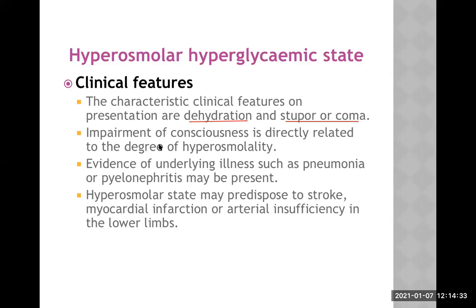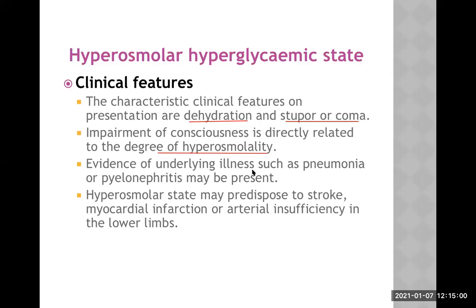Impairment of consciousness is directly related to the degree of hyperosmolality. Now, there are 2 causes of stupor or coma here. One is severe dehydration. Another is hyperviscosity of the blood. When the blood is very thick, it cannot flow properly in those small capillaries, remember? So that may simply add on to the process of unconsciousness.